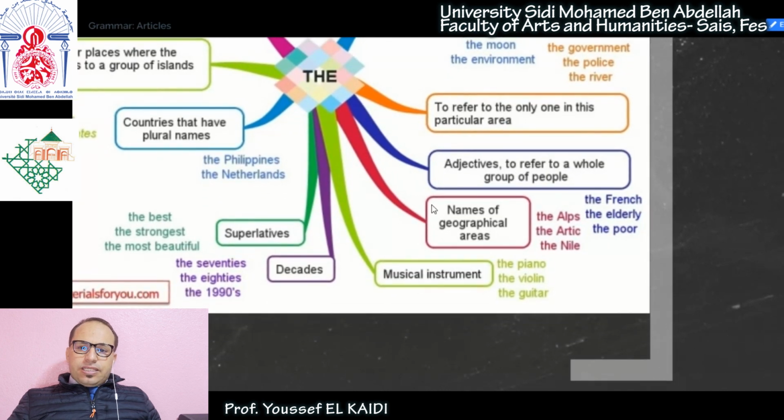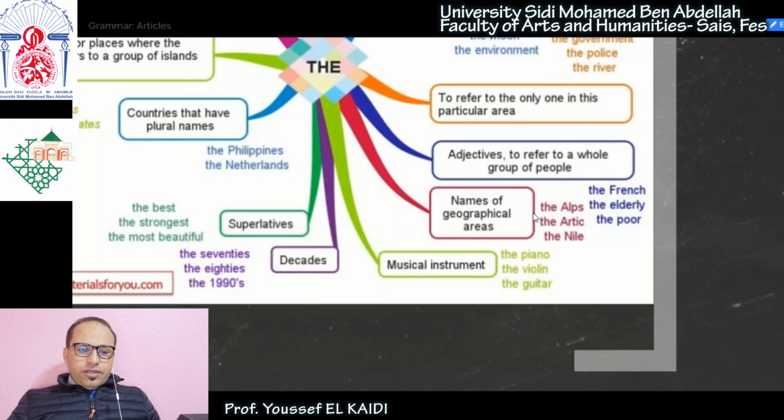Names of geographical areas, like for example the Alps, the Atlas Mountains, the Rif, the Nile, the Mississippi, the Himalayas. So these geographical places, we use the with them. Please take a look again at the booklet that I posted on Moodle, because I have more specific uses of the article the as far as geographical places are concerned.